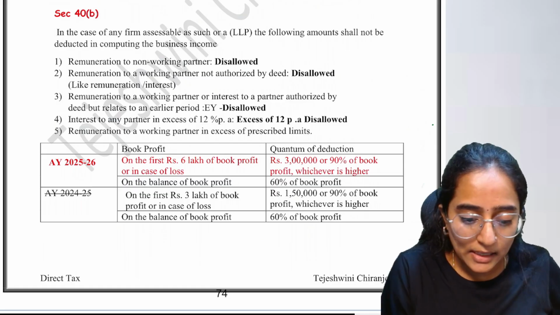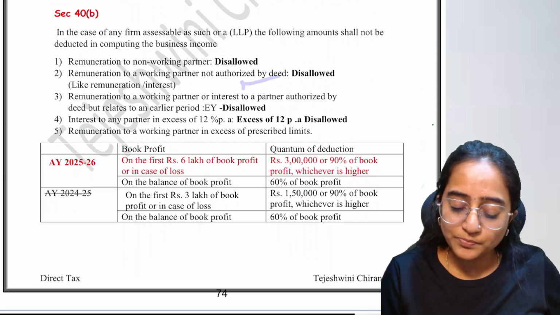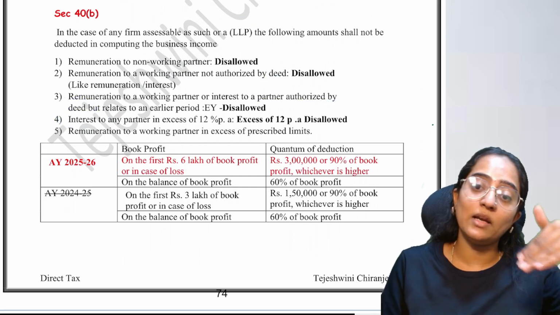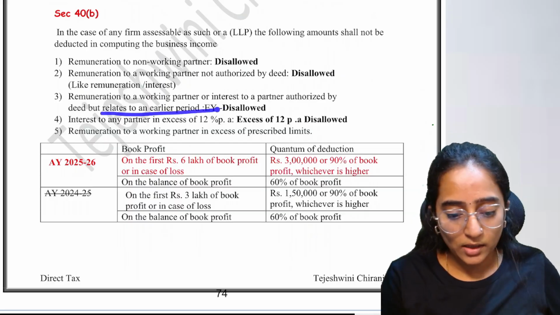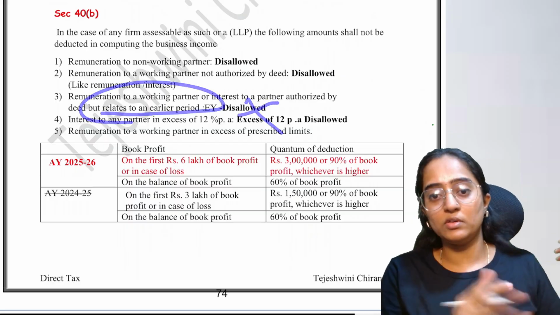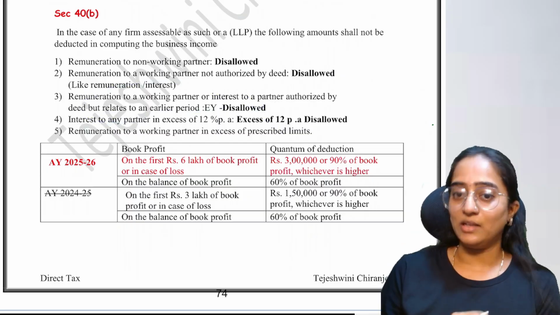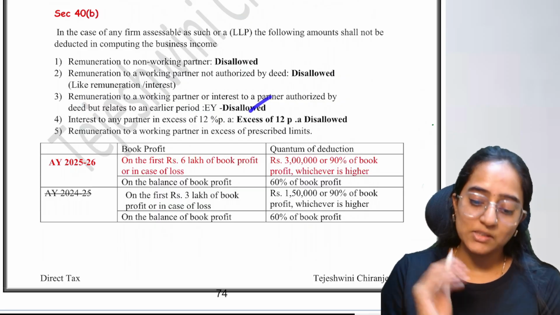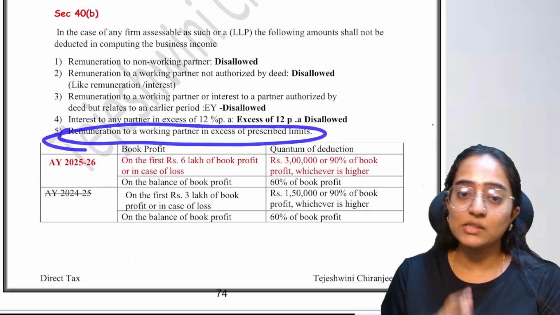See, if any remuneration is paid to the working partner or interest is authorized by the deed, now you don't have a problem. But now they are going one level extra. They are authorizing it in the deed for earlier years also. If you are allowing it for earlier years, that will be disallowed. It is not allowed. Only for the relevant period, only for the current year, it should be authorized by the deed to the working partners. Only then will it be allowed. Otherwise, it will be disallowed. Okay. Now, the remuneration, whatever is allowed and disallowed, you have seen.